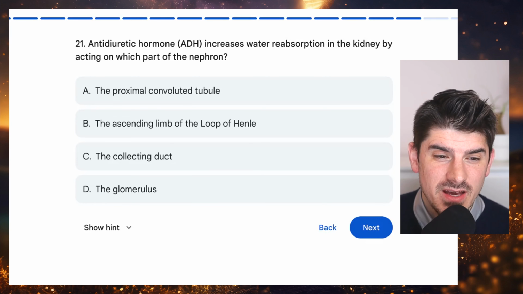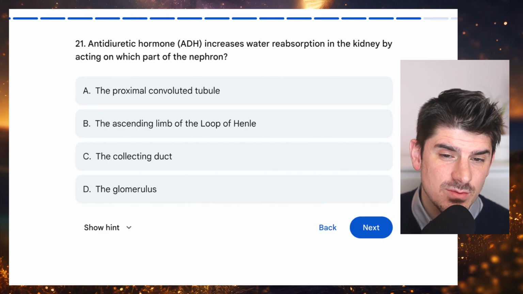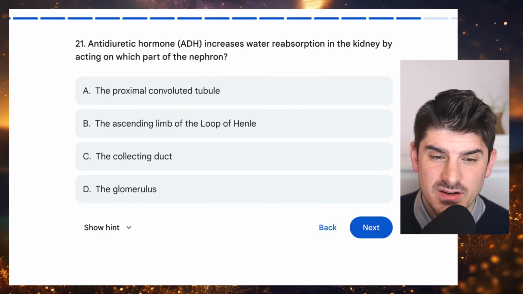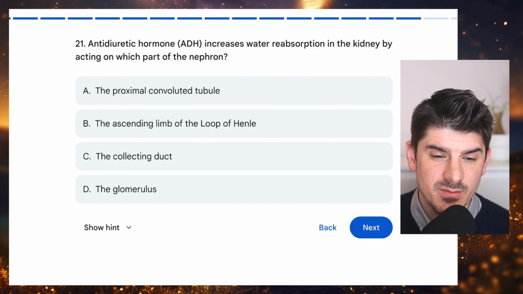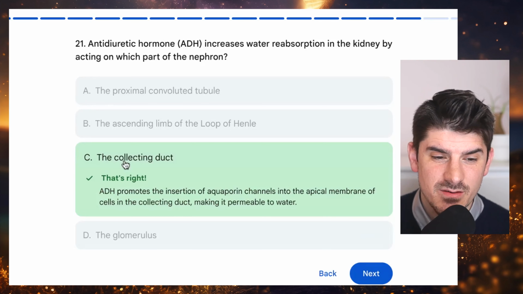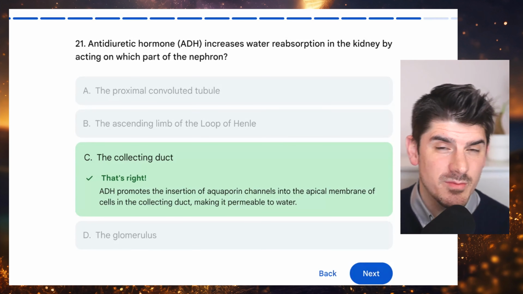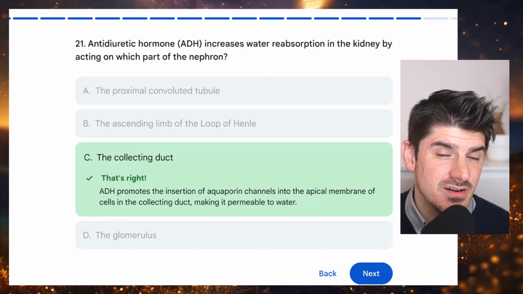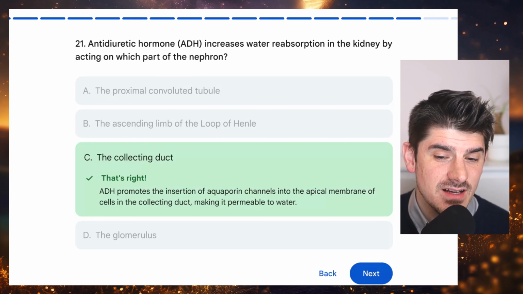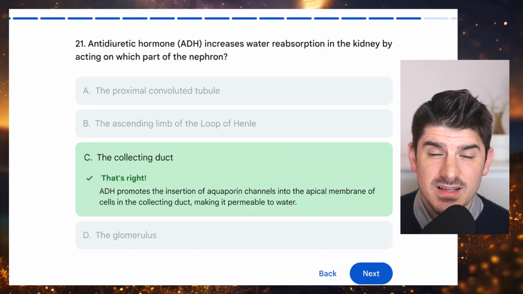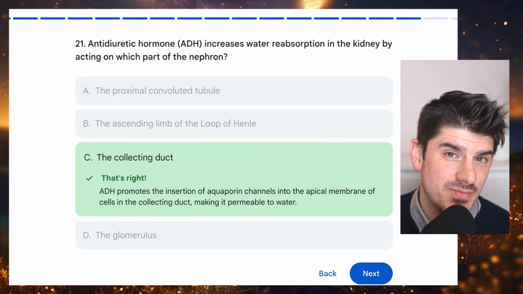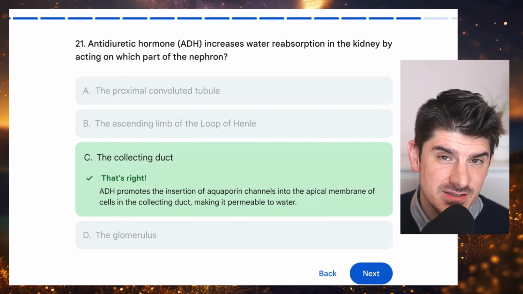Number 21. Antidiuretic hormone, ADH, increases water reabsorption in the kidney by acting on which part of the nephron? A, the proximal convoluted tubule; B, the ascending limb of the loop of Henle; C, the collecting duct; or D, the glomerulus. And the answer choice here would be C, the collecting duct. ADH causes aquaporin proteins to enter the membrane of the cells in the collecting duct. This allows it to become permeable to water, and then water passes out and concentrates the urine.